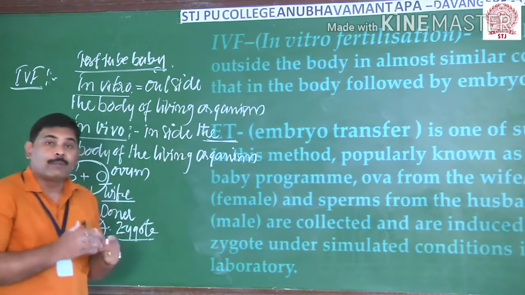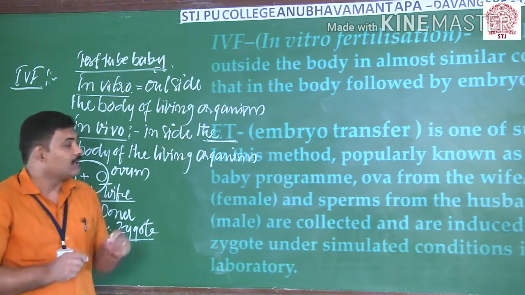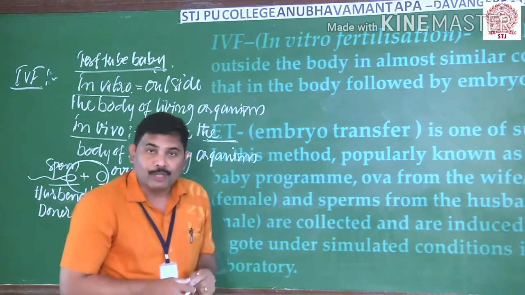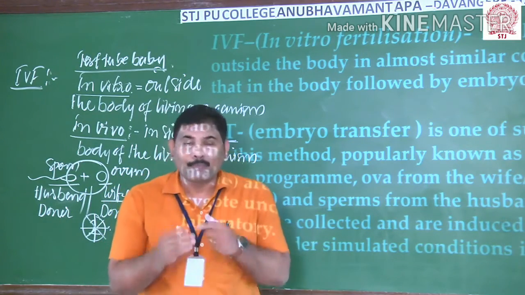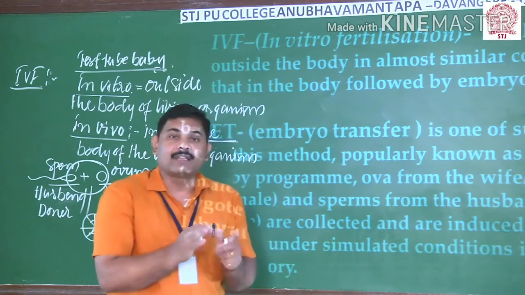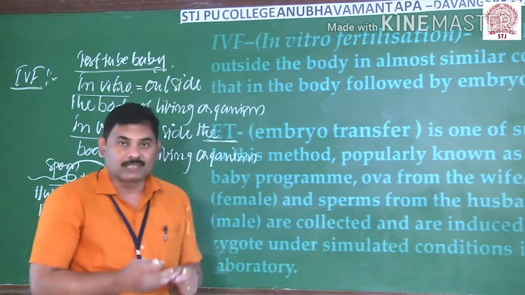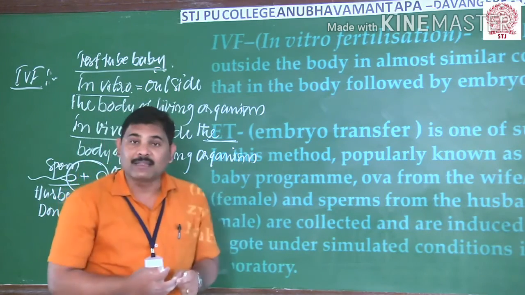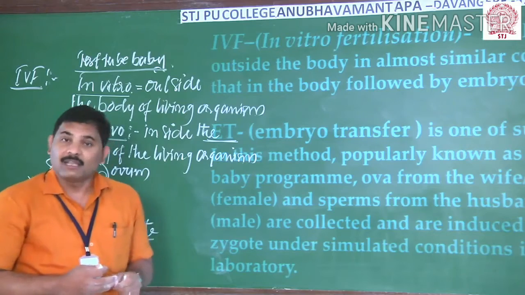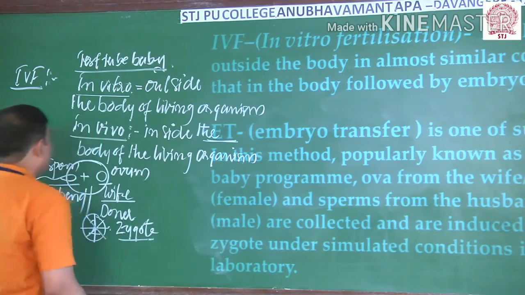Then this embryo will be transferred into two different places. One is the fallopian tube, and another one is the uterus. Based on that, embryo transfer is classified into two different types. I will explain about the two things now. And before that, who first successfully did this test tube baby in the world, and thereafter in India, let us see now clearly. The first test tube baby